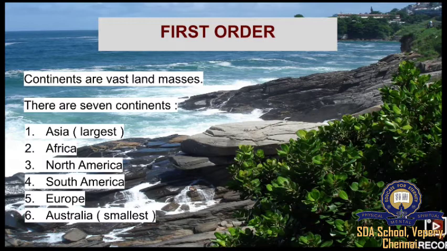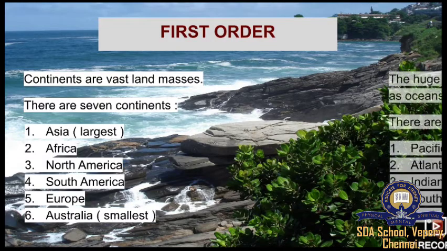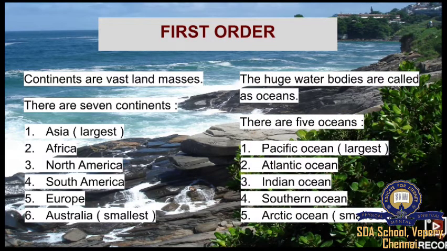They are land. Okay. So, the second is oceans, that is water. The huge water bodies are called as oceans. When the water is in a huge amount, they are called oceans. There are 5 oceans. First one, Pacific Ocean. Second, Atlantic Ocean. Third, Indian Ocean. Fourth, Southern Ocean. And fifth is Arctic Ocean.